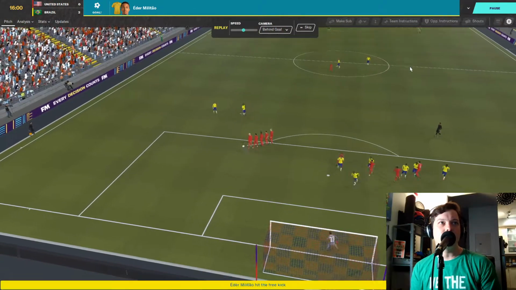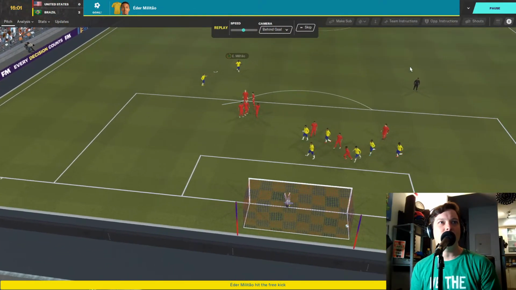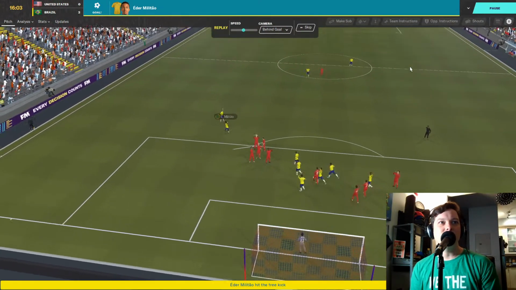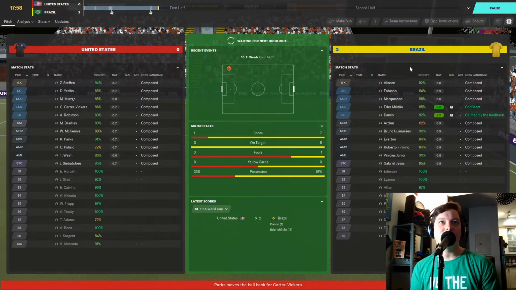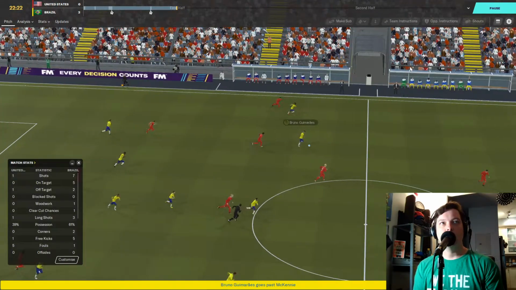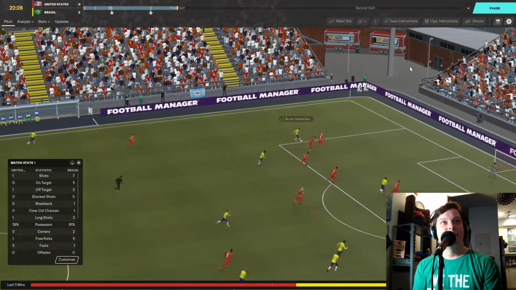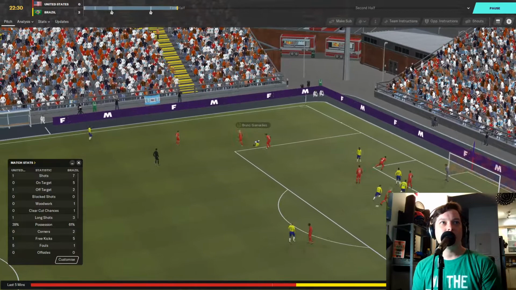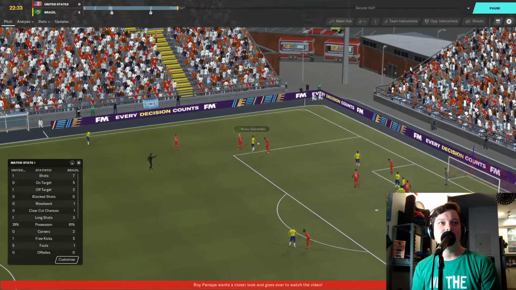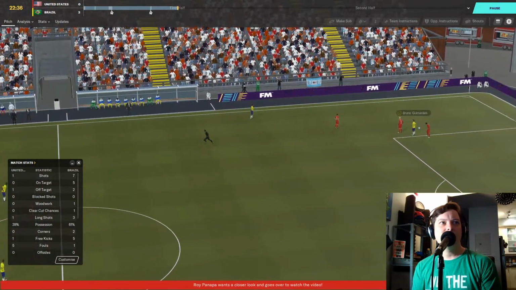But look at this beautiful curled free kick. Curled right into the top corner. Zach Steffen was way too far over to the one side. Wall did nothing. 2-0. Bruno Guimaraes steals the ball, bolting into the U.S. half. Can he get all the way? He's going to set up somebody, I think. Michael Bradley fouls him. And they're going to go to VAR for this.